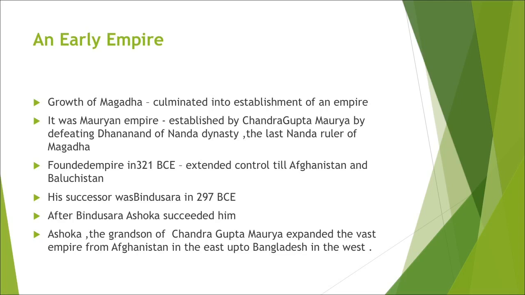At that time, from the northwestern frontiers, it was the time of invasion of Alexander. Chandragupta Maurya is the founder of the Mauryan Empire.